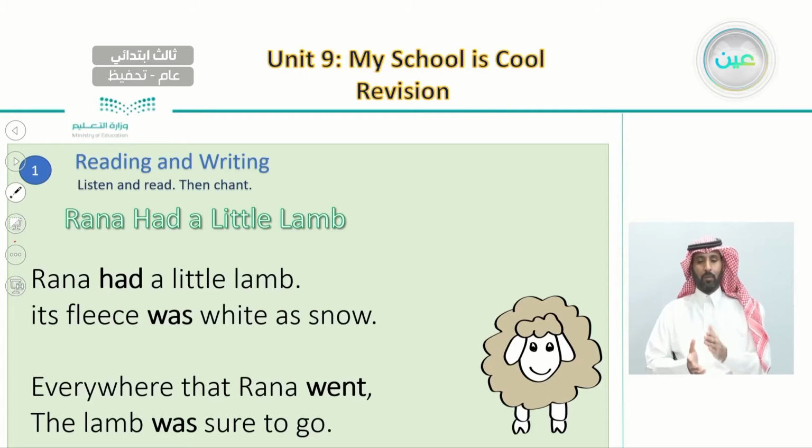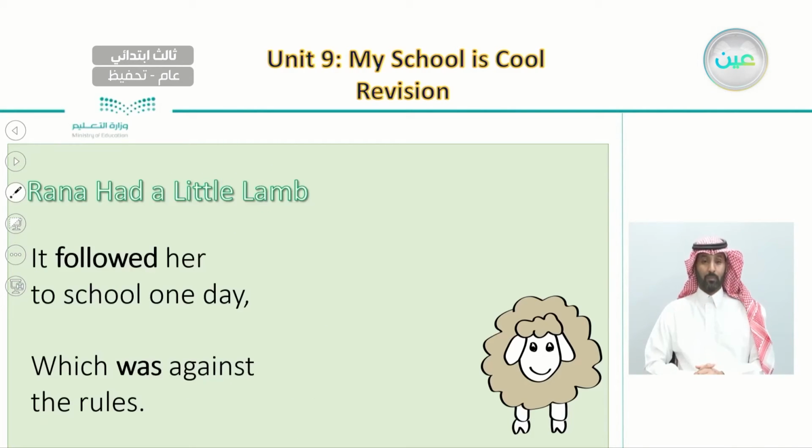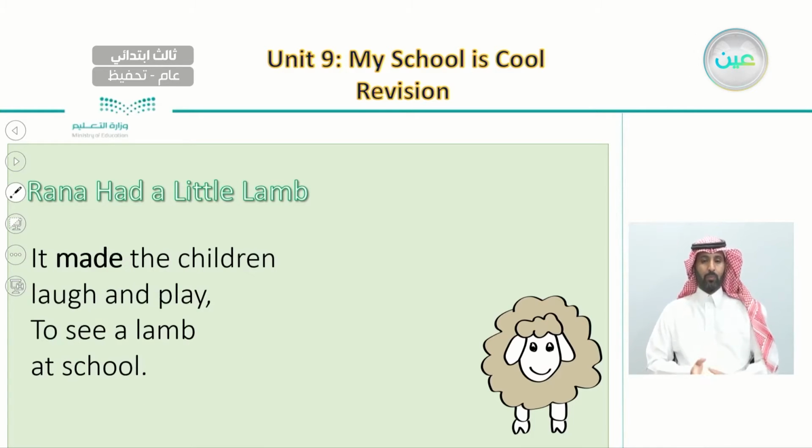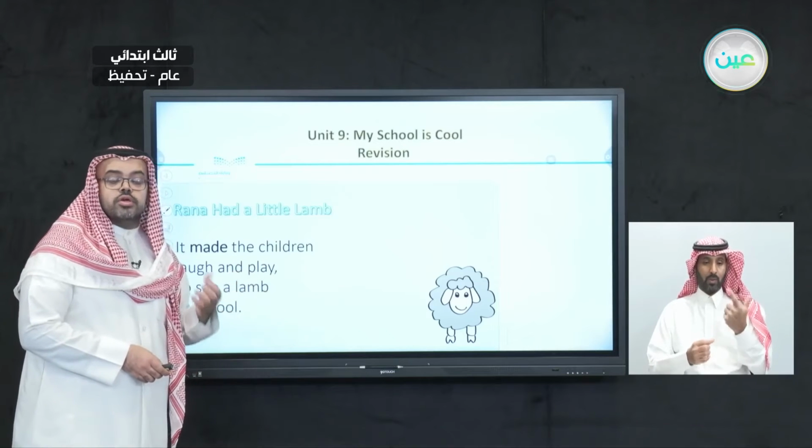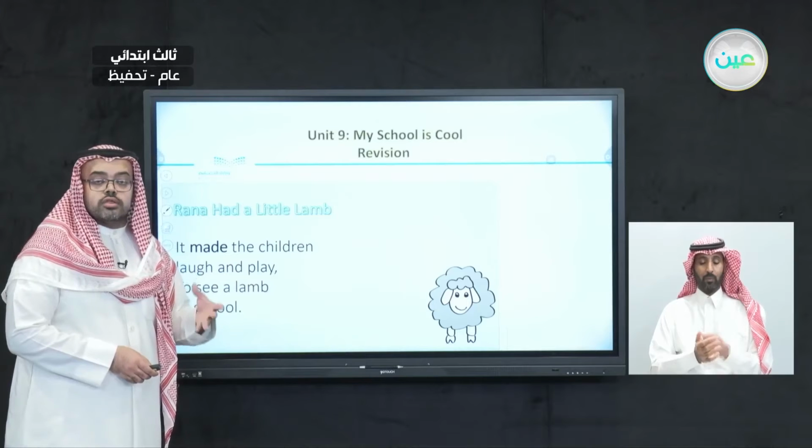Now let's see the second part and see how many verbs we have in the past tense. Here in the second part we have followed in the past, and also we have was. So here we have 2 words, followed and was. And finally, in the last part, we have the verb made, which is also in the past. So now we have 7 verbs that were written in the past.